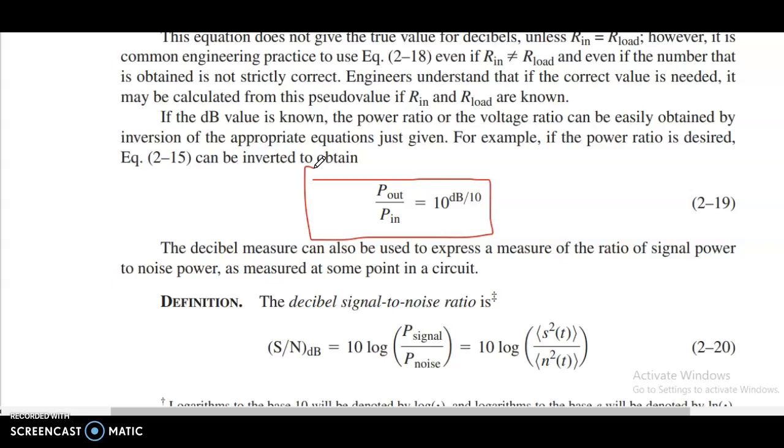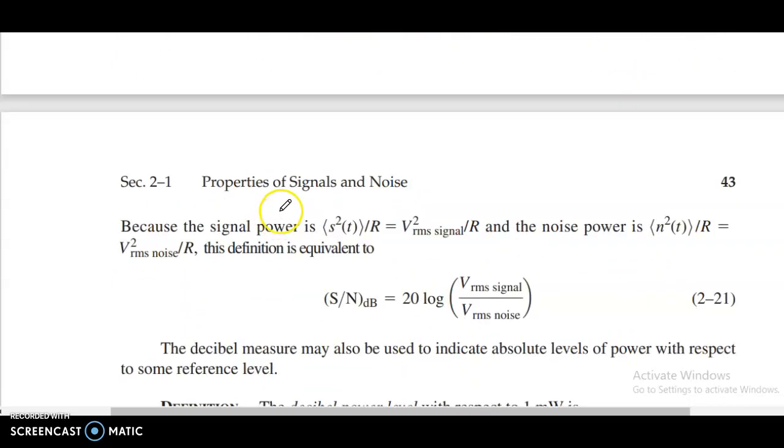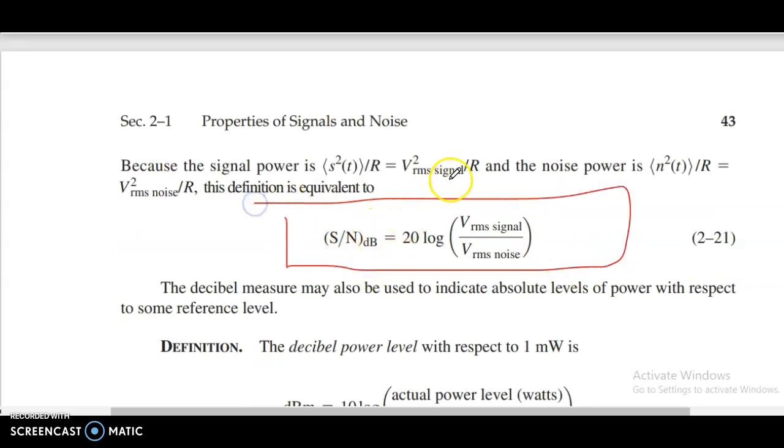The decibel signal to noise ratio is S divided by N in dB, 10 log of P signal divided by P noise, 10 log of S square of t divided by N square of t. So signal to noise ratio in dB equal to 20 log of Vrms signal divided by Vrms noise.